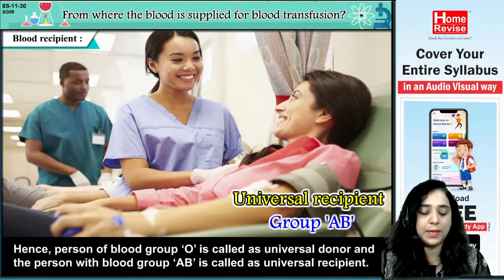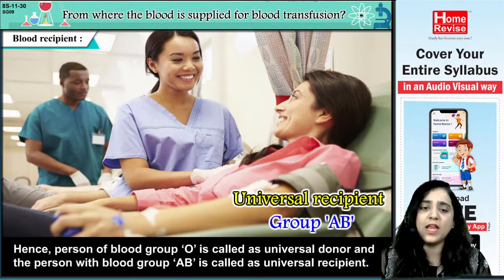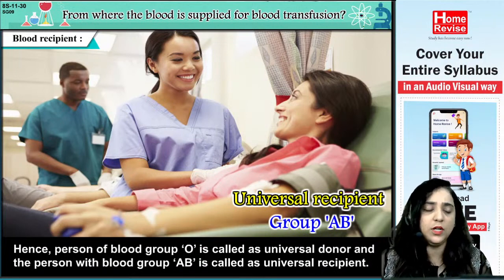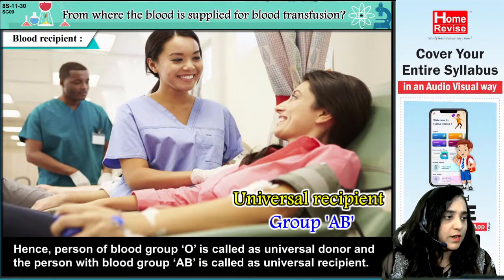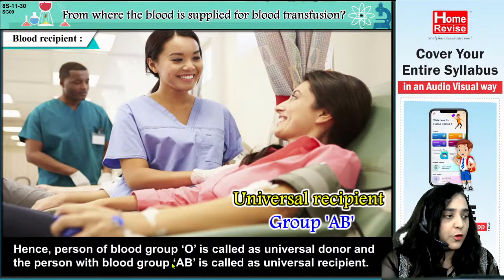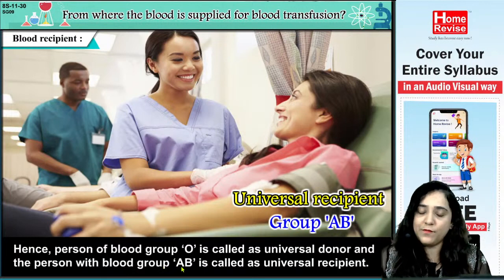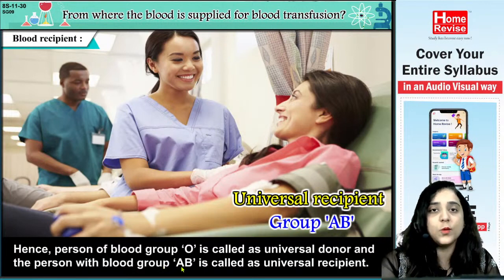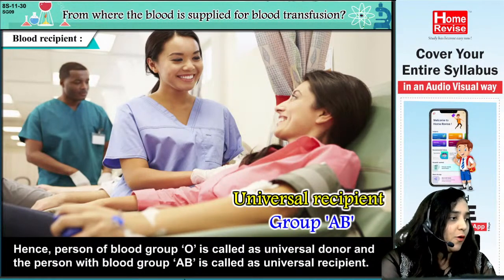Basically it could be A, B, AB or O, whichever it is, they can universally donate it. So they are called a universal donor. And the person with blood group AB can accept blood from anyone, so they are called a universal recipient. I hope things are clear to you. Yes, Pragati.